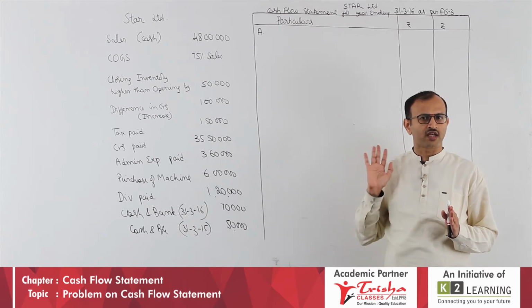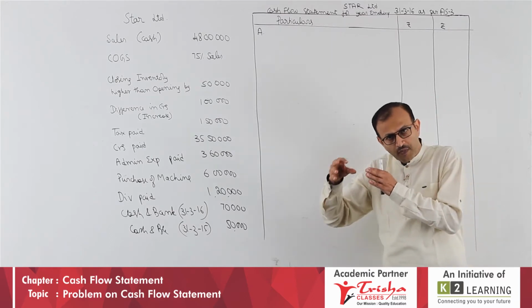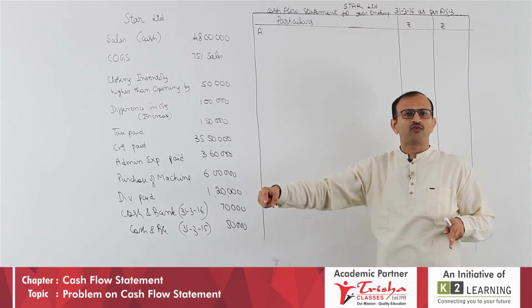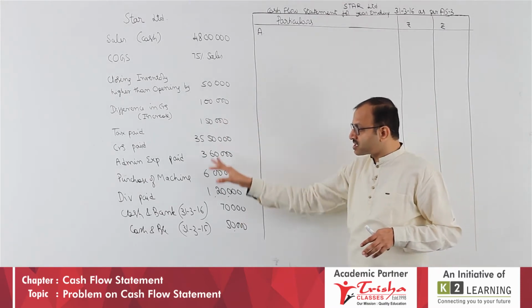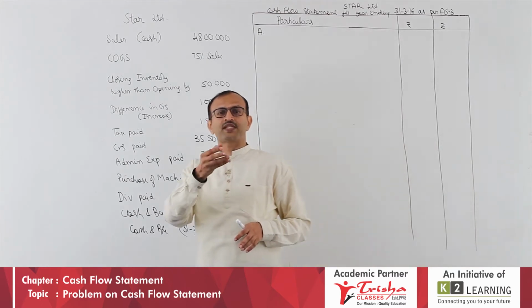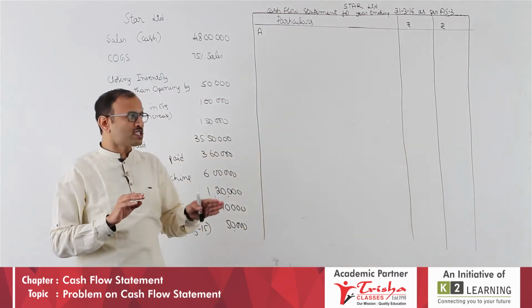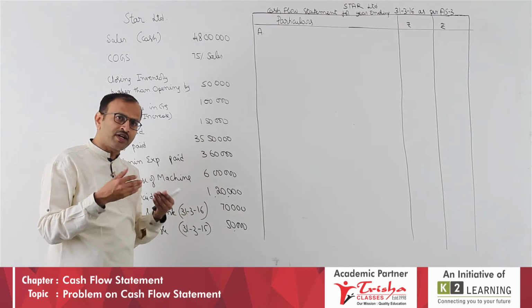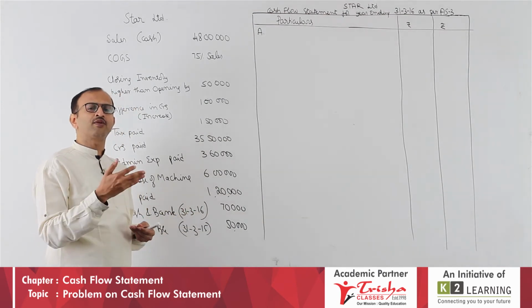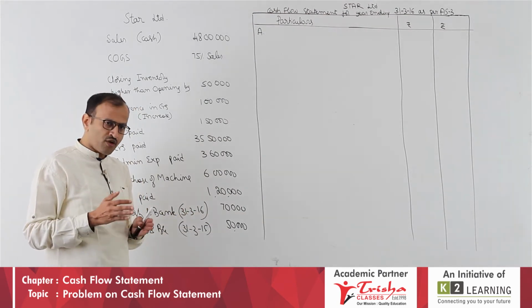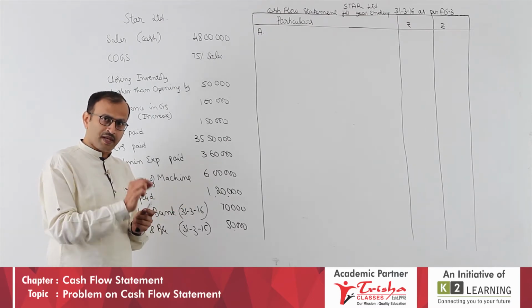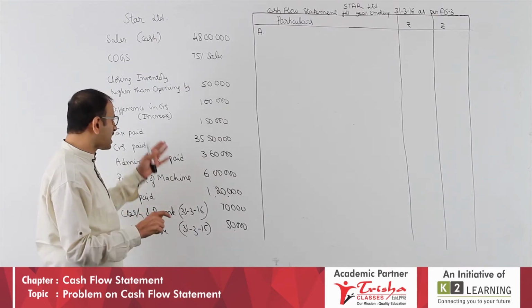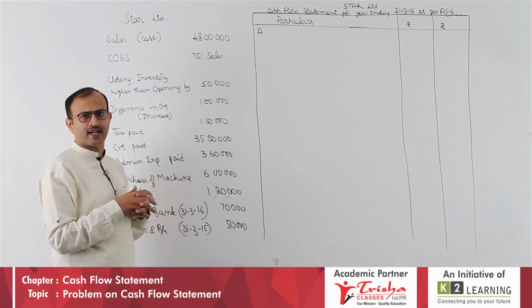I think that is okay, that can be done. Again, in operating activity, there are two methods, either direct method or indirect method. Therefore, it is not mentioned whether we should apply direct method or indirect method. So, in this problem you have to tell me, can we do it under direct method or under indirect method? If you want to do indirect method, you should have a reported profit. What is that? PBT, profit before tax, is not there, nor will we be able to calculate it.